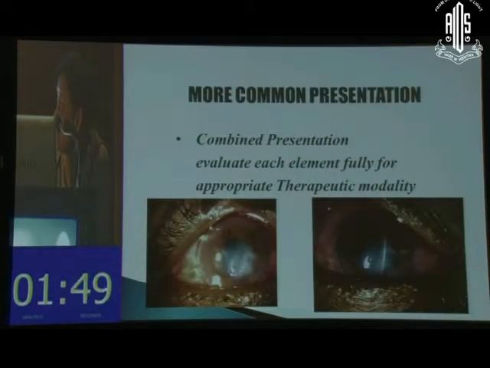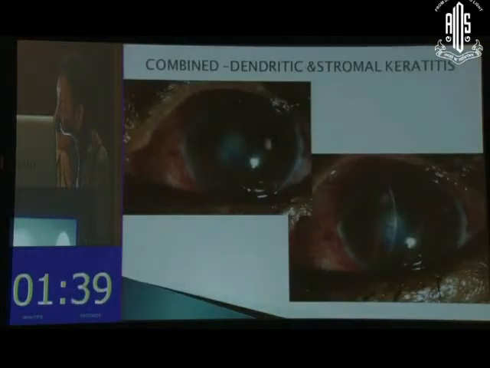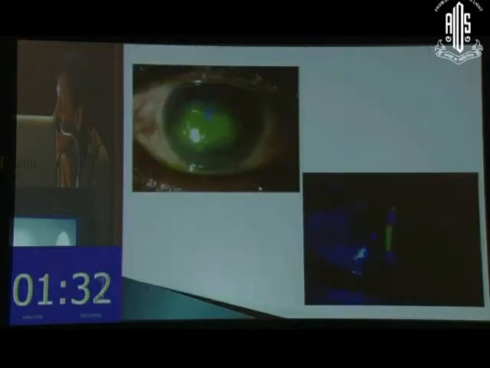As I've been talking about, the commonest presentation of viral keratitis in our setup is a combined presentation of epithelial and stromal keratitis. So evaluate each element so that a therapeutic modality is given in that manner. And this is another case, like we have these lesions and always stain. This is the case which I saw actually yesterday only. There is a marked big epithelial defect, associated stromal edema. So it's always nice to stain these cases before you go on for a treatment. Never start topical steroids in viral keratitis till you have stained it, because they may be having an associated epithelial involvement.